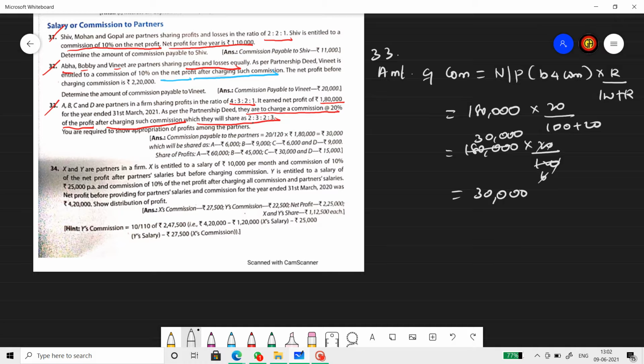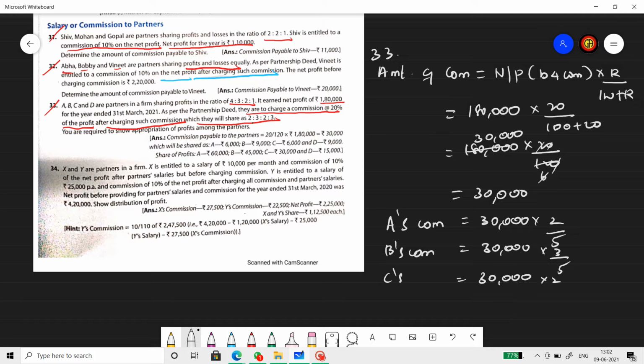So A's commission will be 30,000 into 2 divided by 5. B's commission will be 30,000 into 3 divided by 5. Likewise, C's commission will be 30,000 into 2 divided by 5. D's commission will be 30,000 into 3 divided by 5. Again, I am repeating, the ratio is 2:3:2:3.